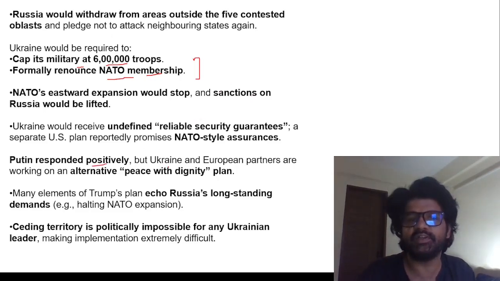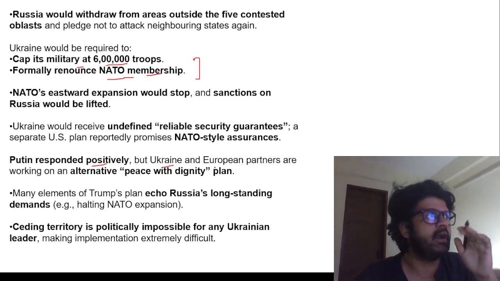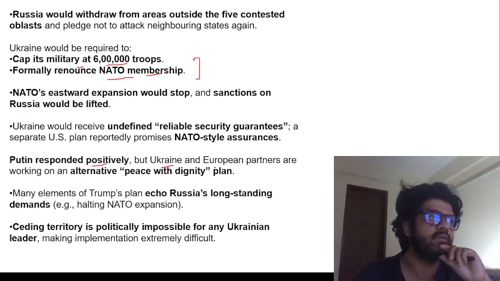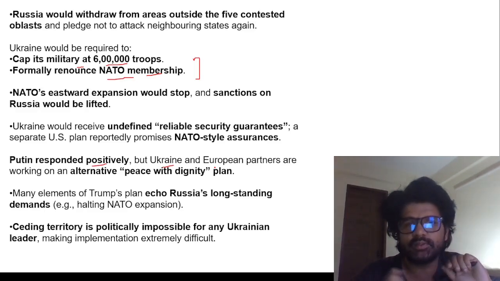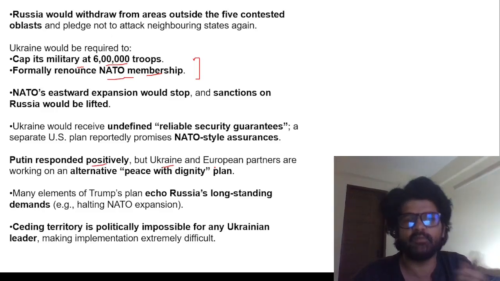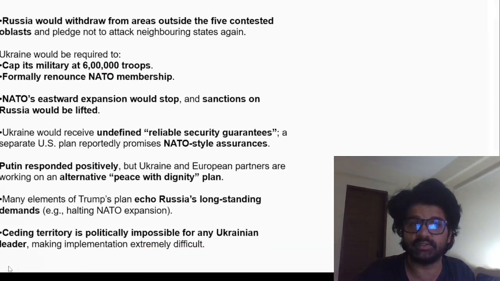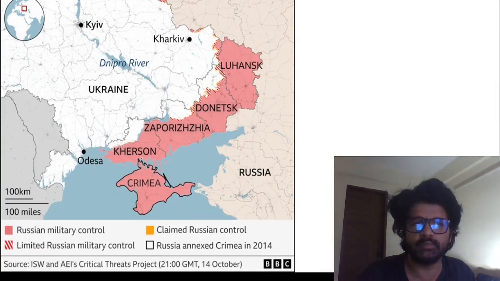Putin responded positively, but Ukraine and European partners are like, no, no, no. Trump's head is somewhere else, maybe with Epstein and all. But let's think about something which is respectable for Ukraine, a peace with dignity plan. So let's see what happens. What is important here from exam perspective is you remember these places, guys. Trump will keep on doing his Trump things.